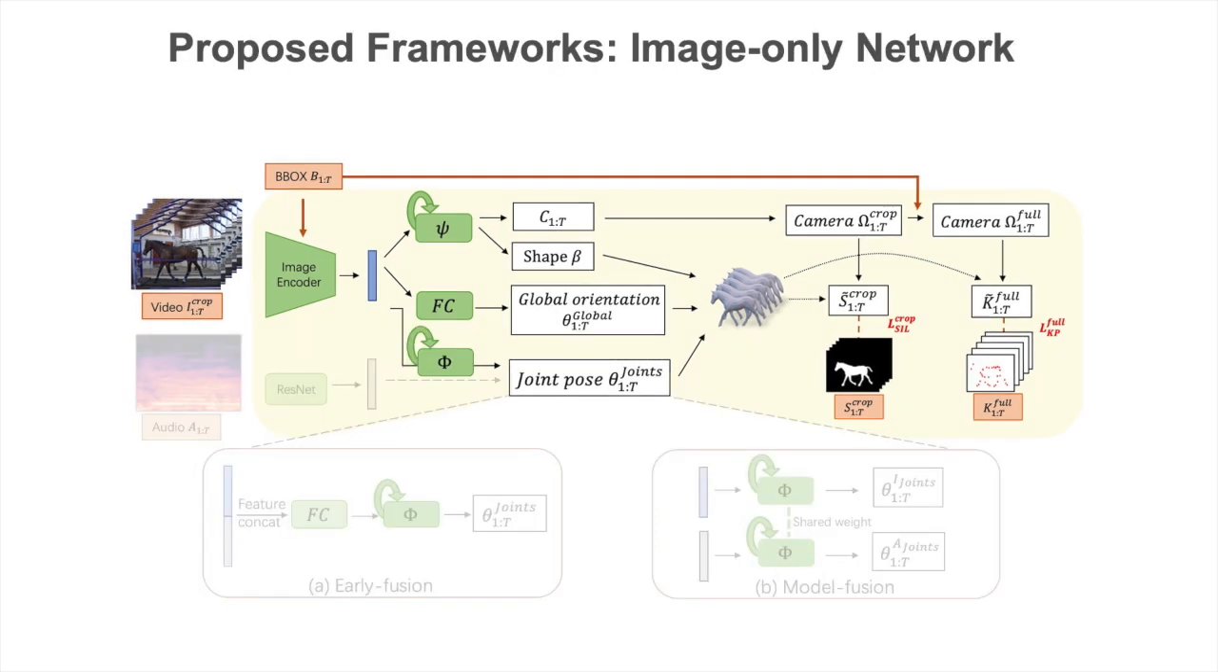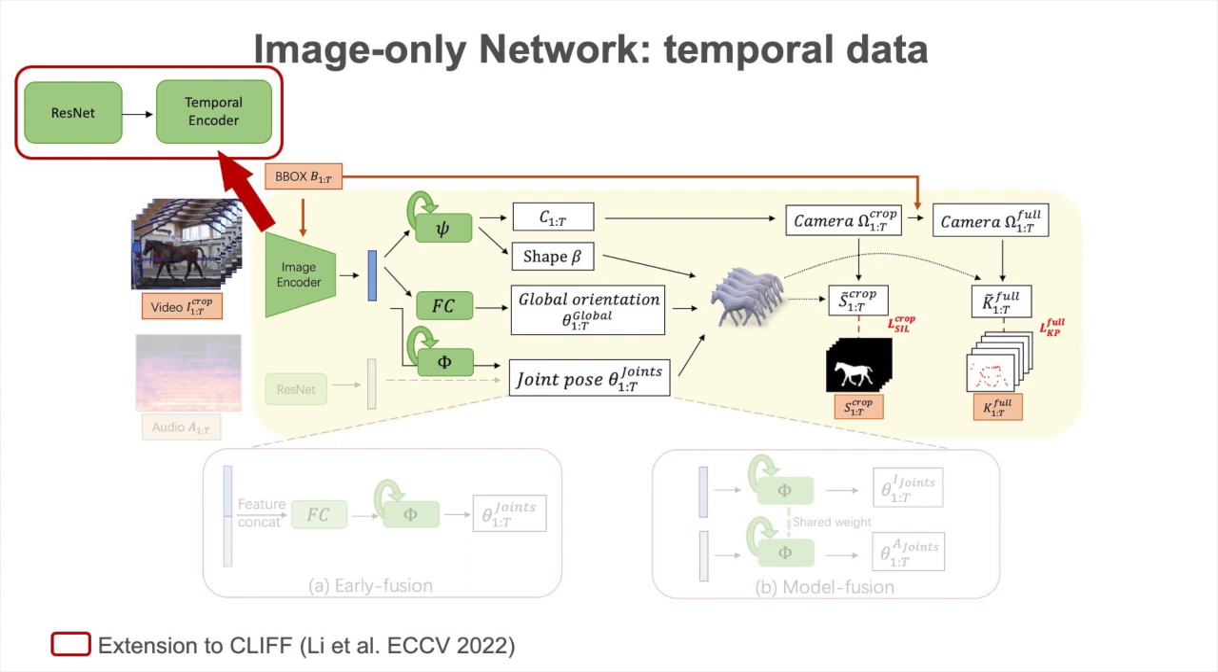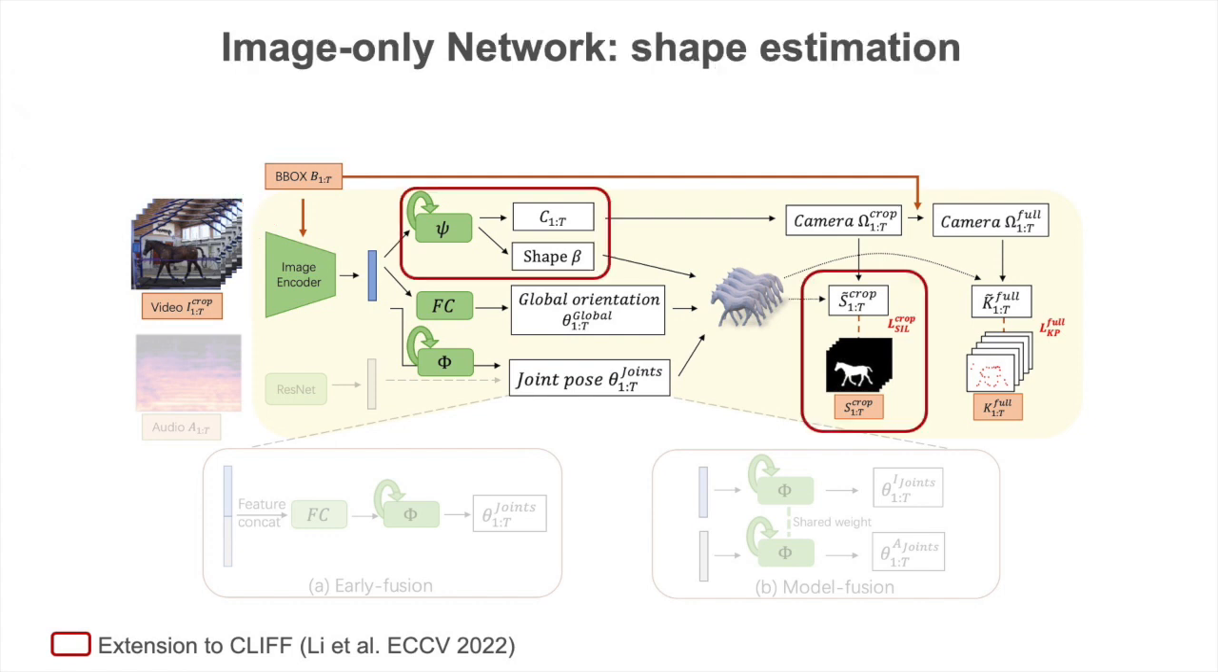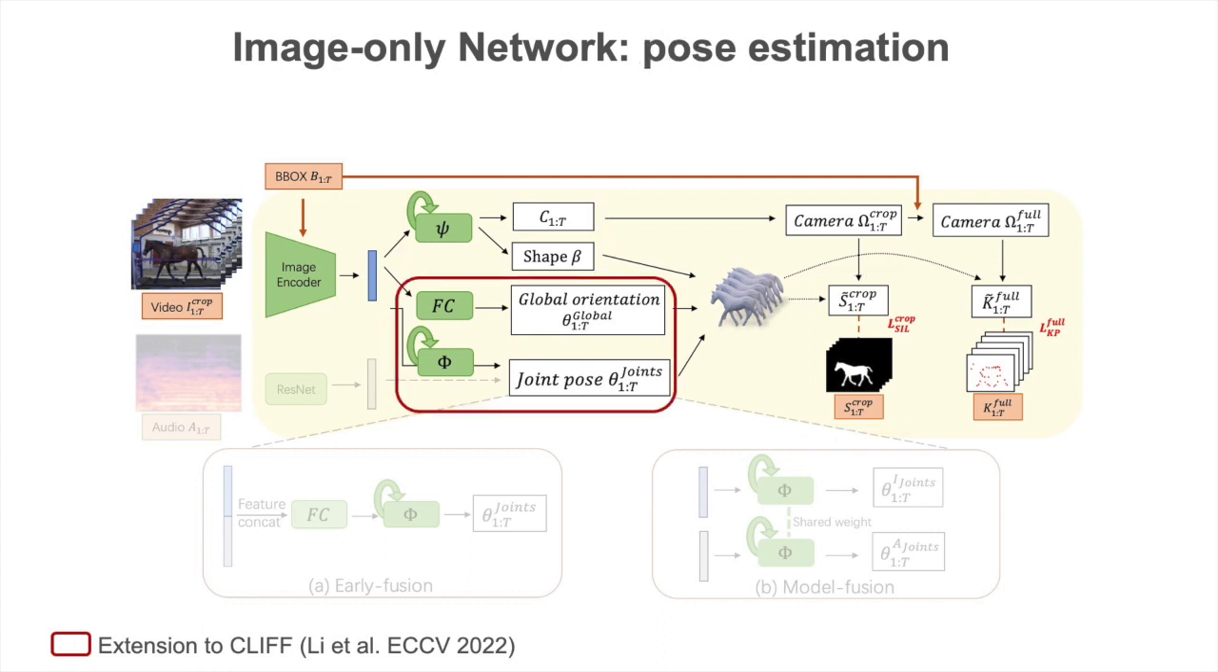These two fusion frameworks are based on the Share Backbone module, the image-only network, which adapts the CLHOP architecture, originally designed for single images, to handle video sequences. The image-only network consists of an image encoder with a ResNet backbone and a temporal encoder to extract visual features from video clips. Shape is predicted from visual features and supervised with silhouettes. For pose estimation, the global rotation and the pose parameters are estimated from visual features with a fully connected layer and a regression module, respectively.